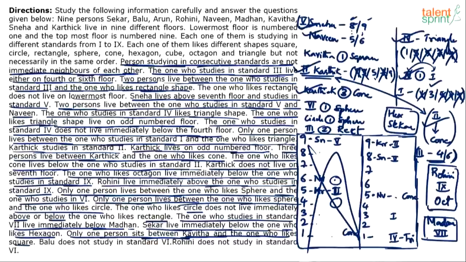What else do we know? Something related to a rectangle was given earlier, right? The one who studies in 3rd standard lives either on the 4th or 6th floor. 2 persons live between 3rd standard and rectangle. So if you take 3rd standard on the 4th floor, rectangle should either come on the 1st floor or on the 7th floor.